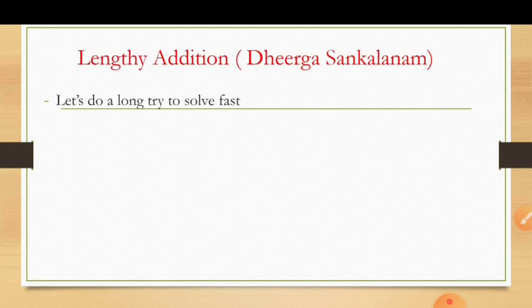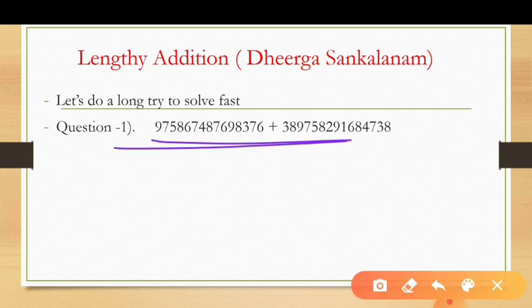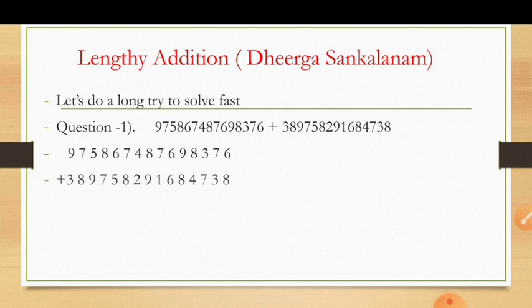So let's try to solve a long one first. Now our big digits are here, as I told in the introduction. Here we have to solve these sums, okay? Means big sums in 10 seconds. If you understand this method, then you solve this type of sum in 10 seconds. So first we have to write in this form, okay? Now this is a very long method, so see here properly, otherwise you can't understand this method, okay?